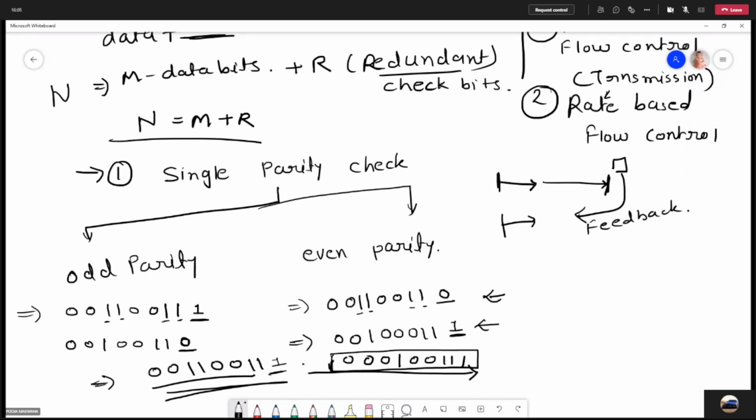The receiver knows that it is using odd parity, and it will calculate the parity bits. So it is having 1, 2, 3 and 4, 4 ones. That means it is even parity, but the sender says it is using odd parity. So the receiver will know that there is some error.